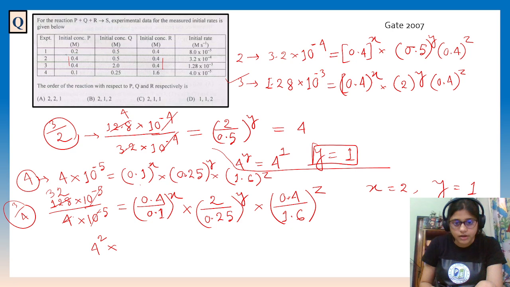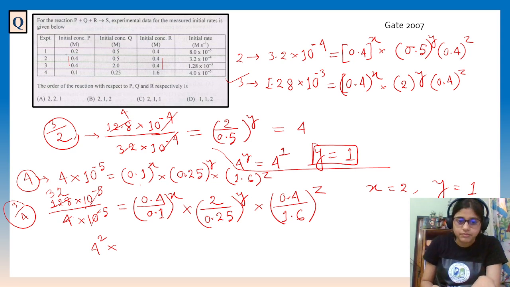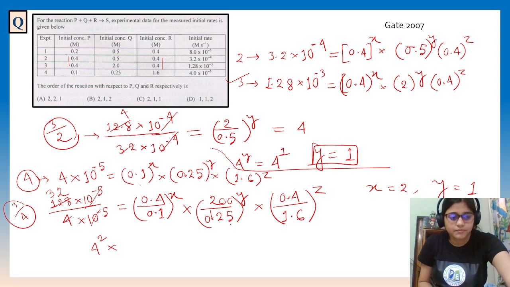And now here 2, 2, so 200 by 25, if we solve this 200 by 25, it will be 8, right? Yes, 8.